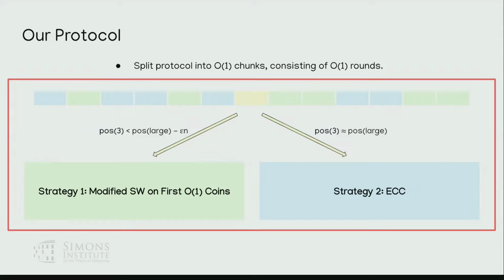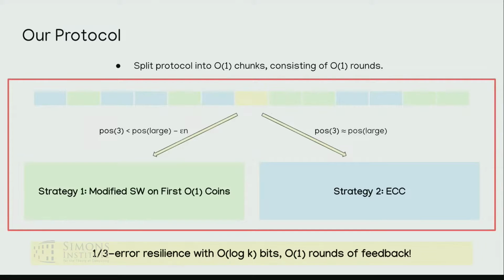And that's our protocol. So our protocol is going to work as follows. You have constantly many rounds, split into constantly many chunks of rounds. Each round, you're going to adaptively, based on what the coin game looks like, do one of the following. You're either going to do the modified Spencer-Winkler strategy on the first O(1) coins, or you're going to do the error correcting code strategy, based on how far away a large coin is from the third coin. Okay, so that's our protocol, and you can show it works. So this has log k bits of feedback, O(1) rounds of interaction, and zero errors.